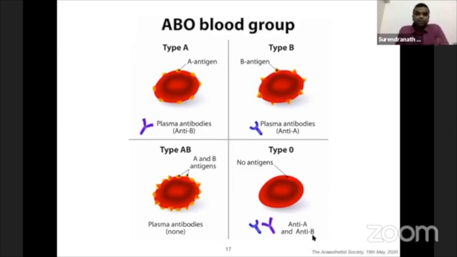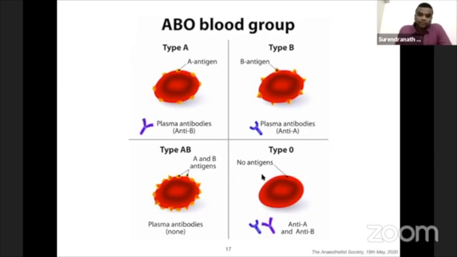This is very important because if a cell from A is transfused to type O, the anti-A will go and destroy or hemolyze the RBC. So this is very important. We give compatible ABO blood to patients.